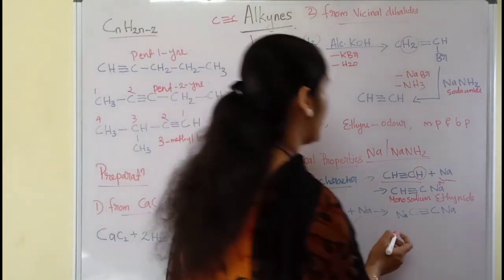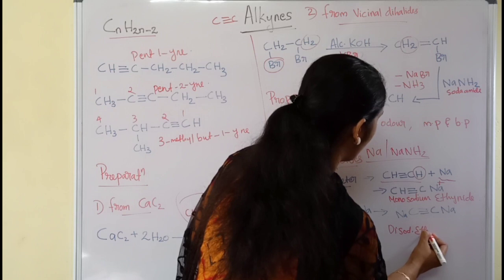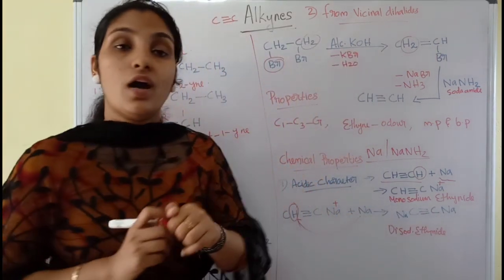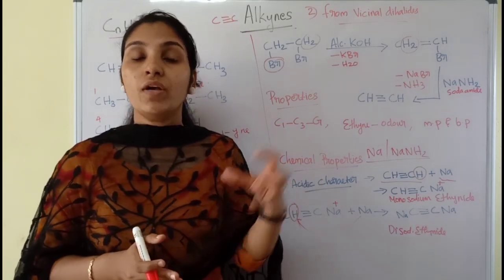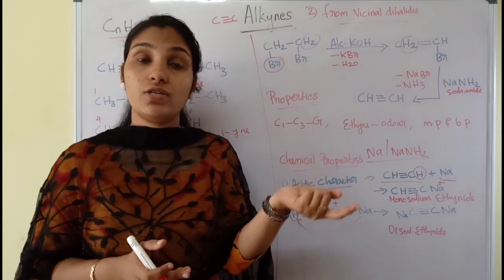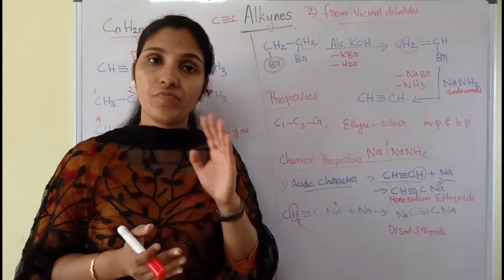And here we will get disodium ethynide. Disodium ethynide will be formed, and this reaction indicates what? This reaction indicates sodium can replace hydrogen from alkynes. That's why they are considered as weakly acidic.